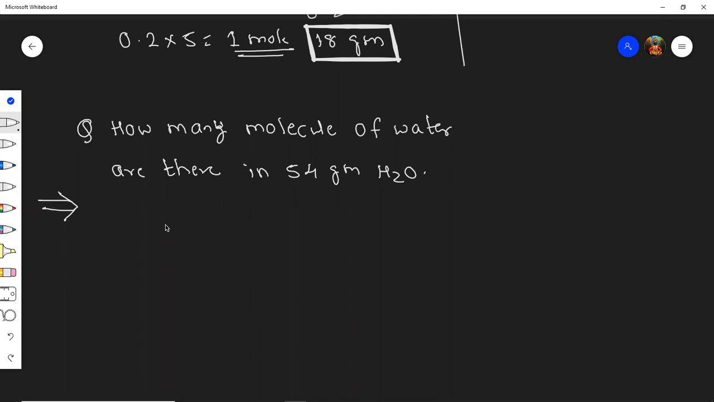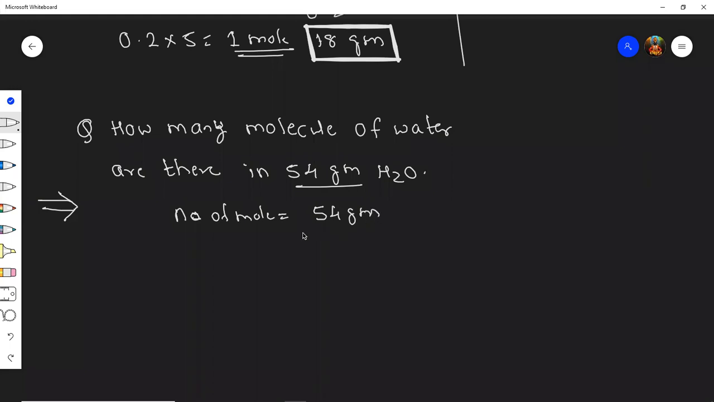Students, the approach is very easy. Today, that only I am going to teach you. No, students, your answer is wrong. Your approach is not correct. See here, first the number of moles. How to find the number of moles? Students, weight is given. So weight is 54 gram given.